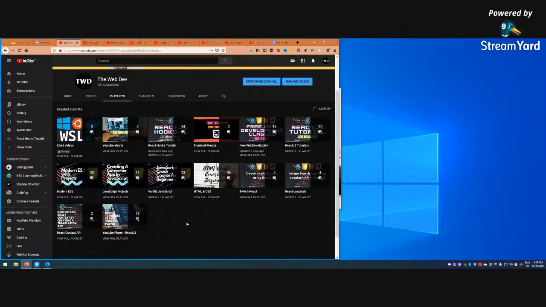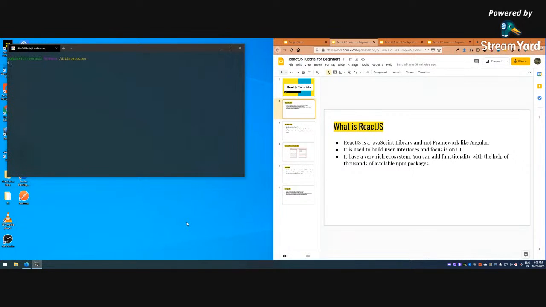I think I am sharing my whole screen only. Okay, so let's get started with today's session. And today we'll learn about React.js. So even before telling about React.js, I should tell that to start with React.js you should have npm and node installed on your machine. I am using a Windows machine, I have a Mac also, so it doesn't matter whether you have Windows, Mac, Linux or nothing, but you need a good terminal. In Windows, I nowadays don't use the cmd, the command line. What I have right now is the latest Microsoft terminal. You can get it from the Microsoft store or Windows store, whatever it is.